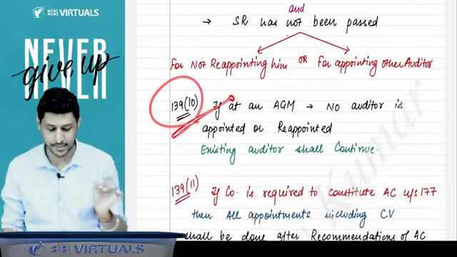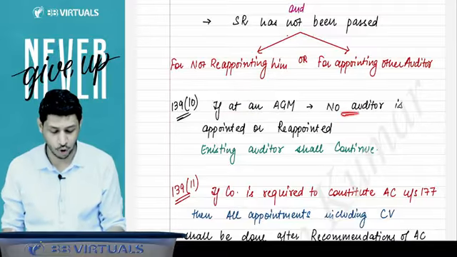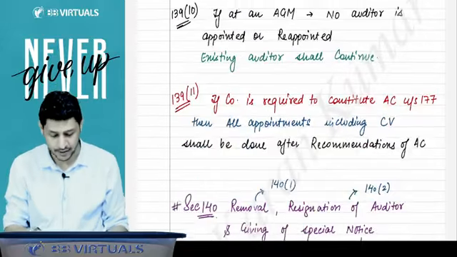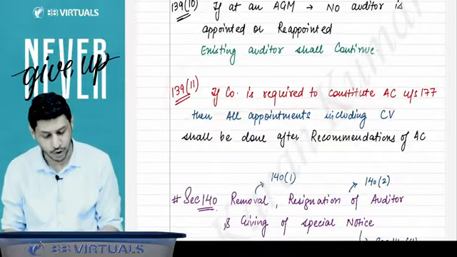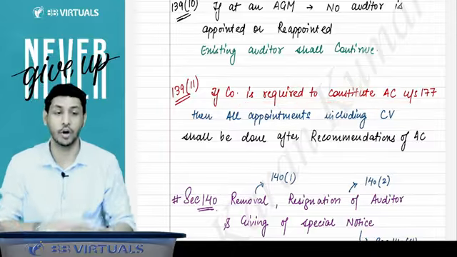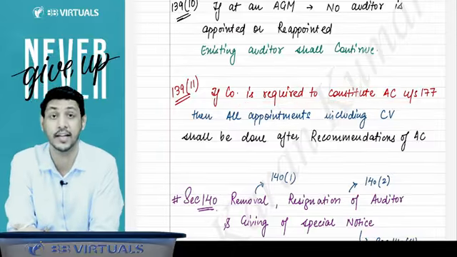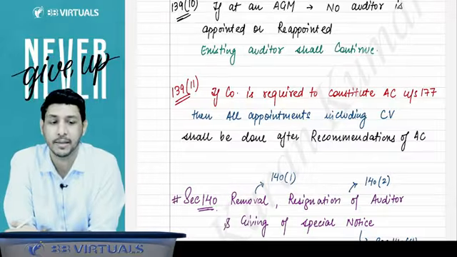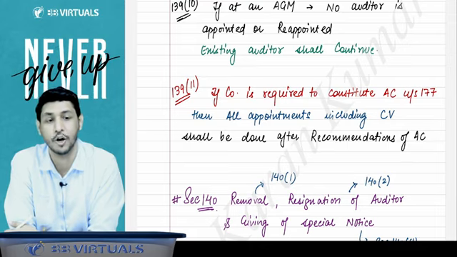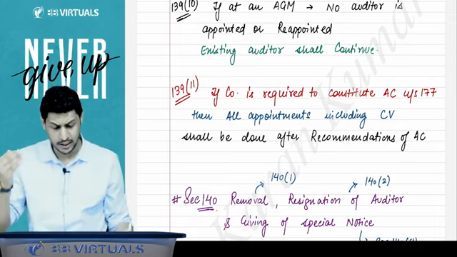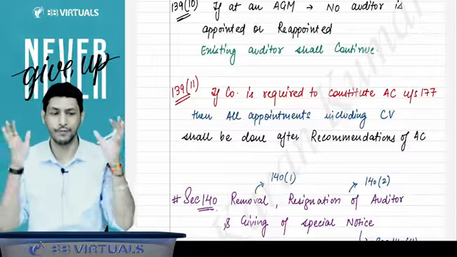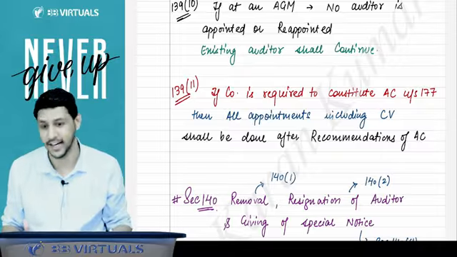Then section 139 subsection 10 says that if at any AGM no auditor is appointed or reappointed, then the existing auditor shall continue. And 139 subsection 11, I already told you, if a company is required to constitute the audit committee under section 177, then all the appointments, including the casual vacancy appointment, must be done after the recommendation of the audit committee. You have to consider the recommendation of the audit committee, then only you have to do the appointment. This is your very big section, that is 139.